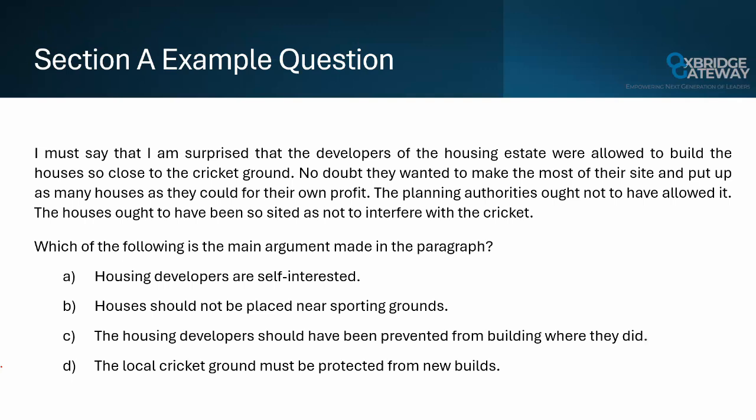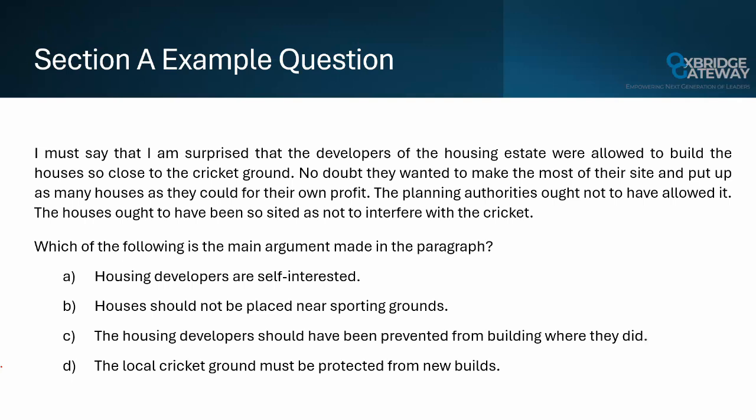When identifying main arguments, the beginning and the end of passages are often key. Here, the writer starts and ends by arguing that the developers shouldn't have been allowed to build by the cricket ground. This being the main argument is supported by the way that the housing developers are described. The piece is not overly critical of the housing developers, instead placing emphasis on the idea that they need to be overseen by the local planning authority. Now let's turn to the answer options and identify the strongest answer.